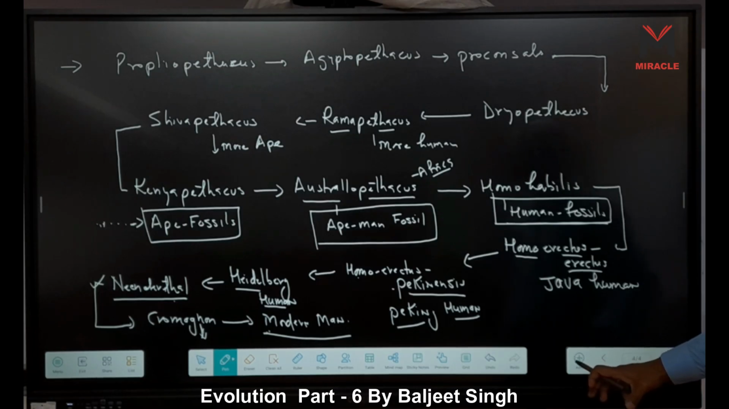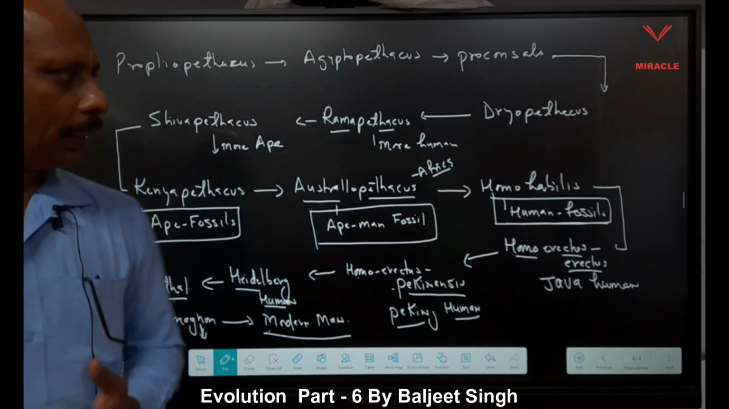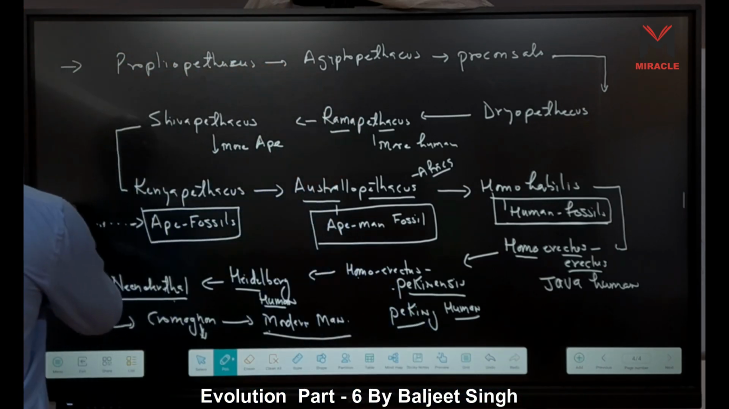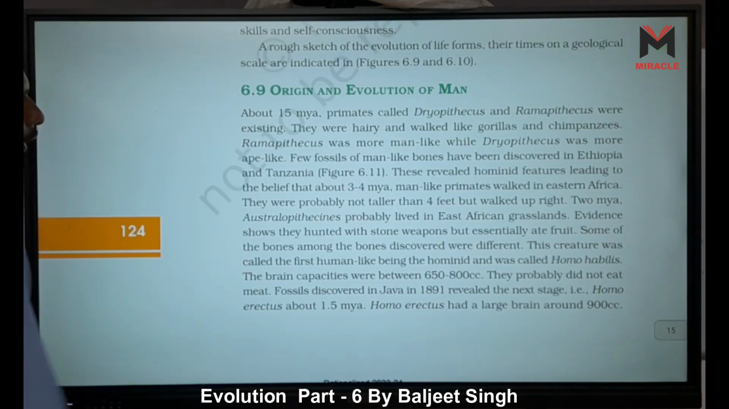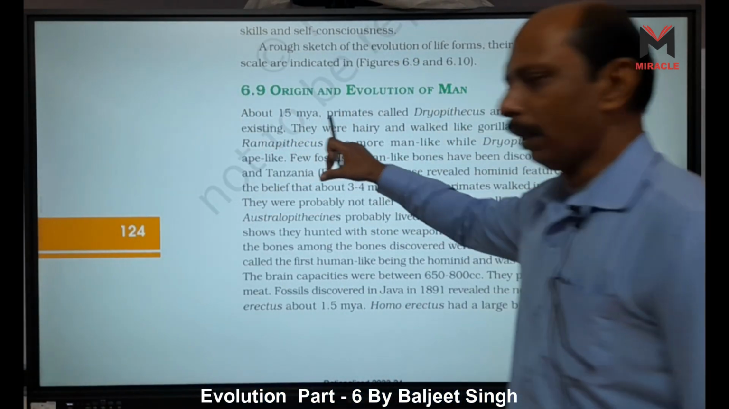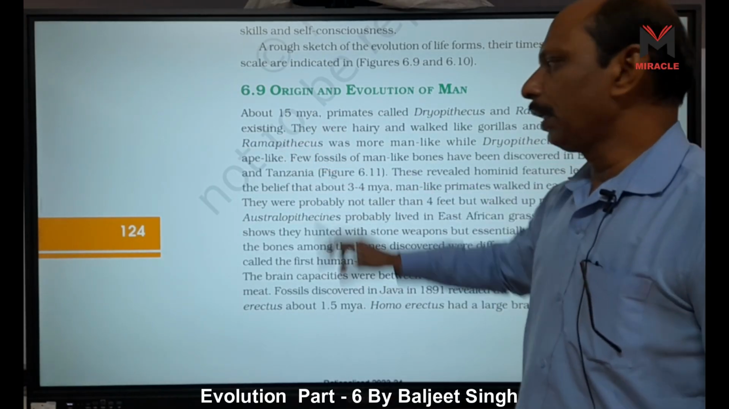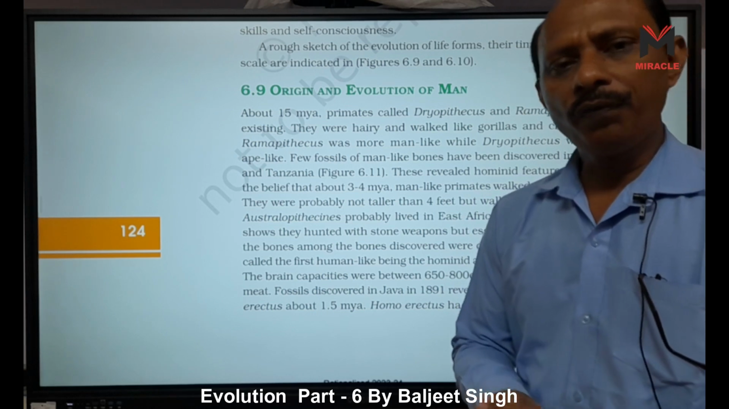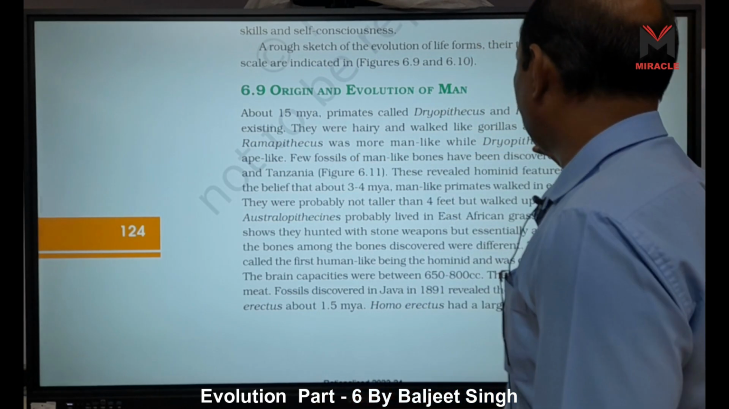Now come to the NCERT, and through NCERT we will discuss the different humans, right? What is given here? Origin and evolution of man. About 15 million years ago. Here 15 million years ago means what? We can say 150 lakh years ago. Primates called Dryopithecus and Ramapithecus.